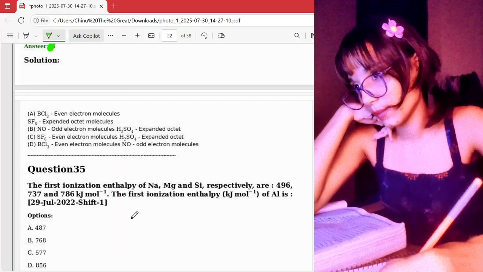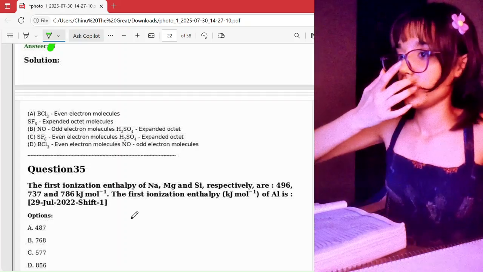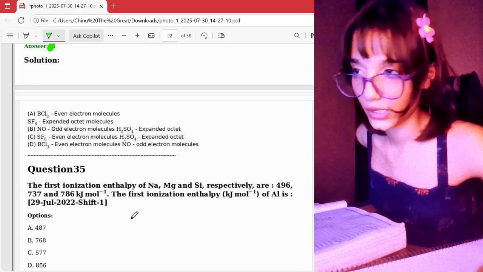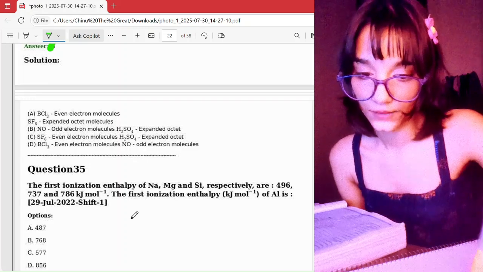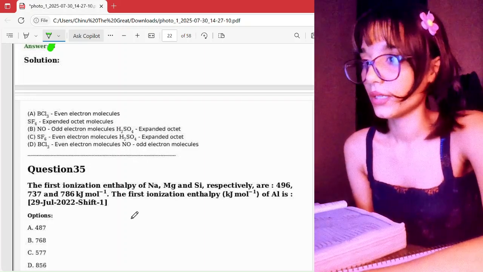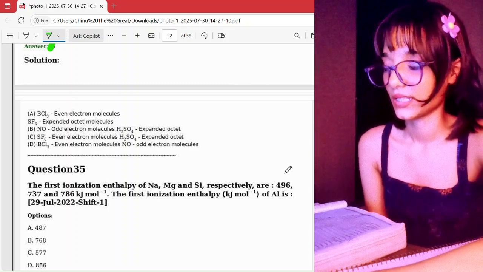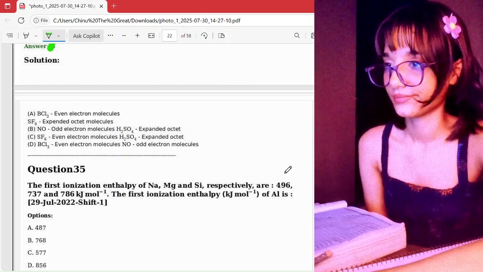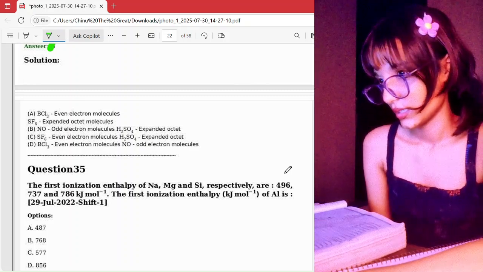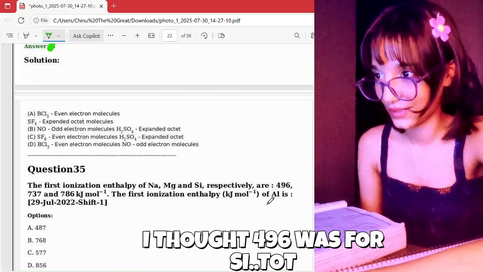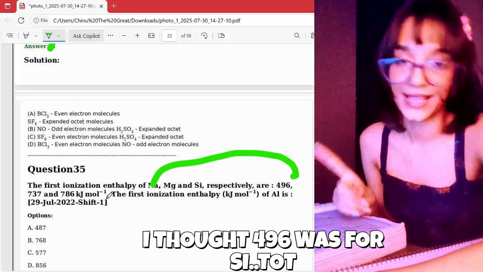So we have sodium, magnesium, and silicon on that side of the periodic table. So silicon will have the highest ionization energy. So it's 496. I don't think something is right here. Oh, yeah, it's for sodium, not for silicon. I thought, okay. For silicon it is the highest, yes, as suspected.